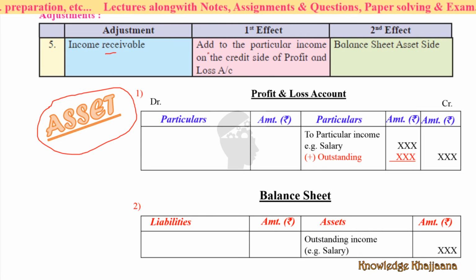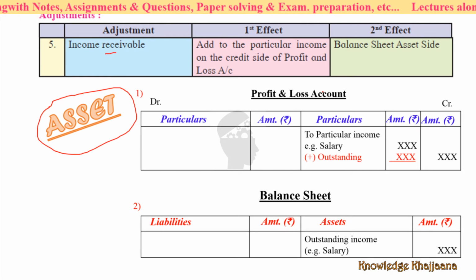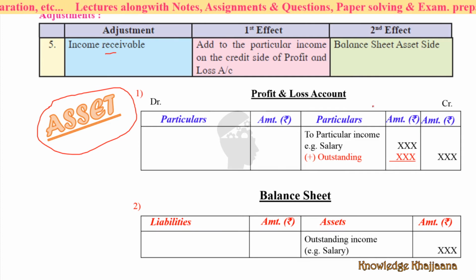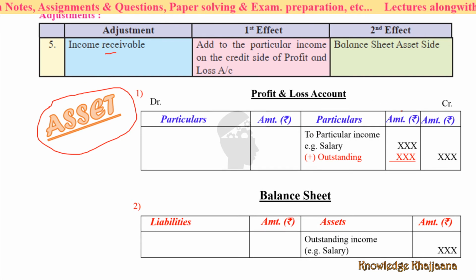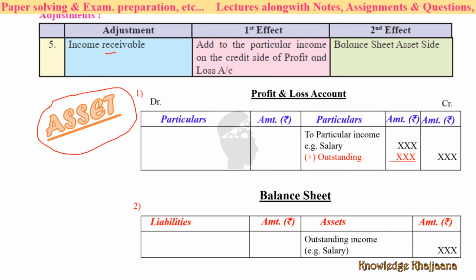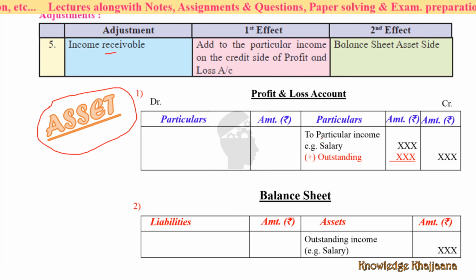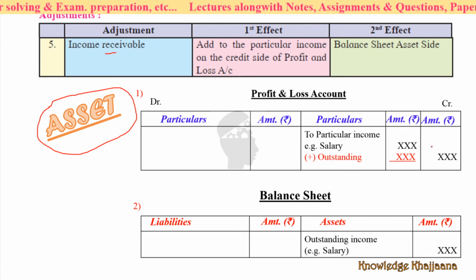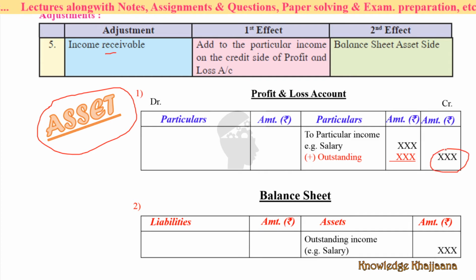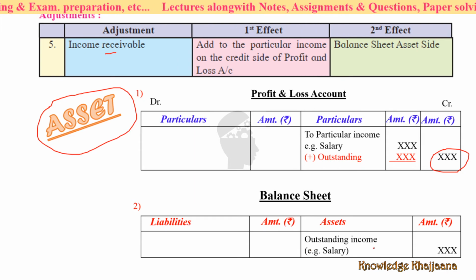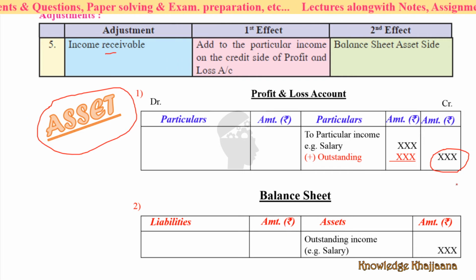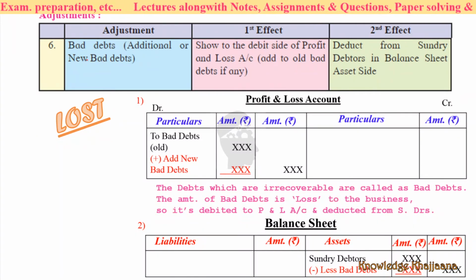So what is the first effect? Add to the particular income on the credit side of the profit and loss account. See, on the date the balance sheet or the profit and loss account is prepared, that salary I have to receive, so that salary is outstanding. Okay, so add it, and the total salary amount would be this. Similarly, on the balance sheet side, outstanding income is an asset.